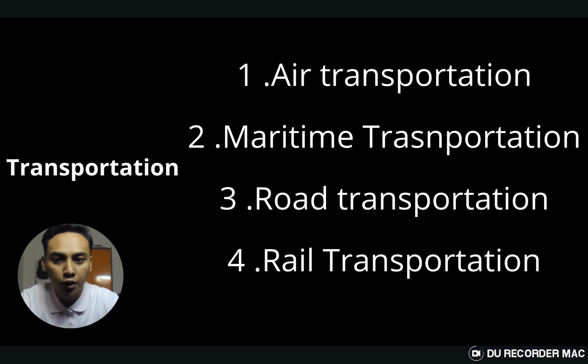In the USA, they have four types of transportation. First, air transportation. Two, maritime transportation. Three, road transportation. And four, rail transportation. For air transportation, airlines operate international flights connecting major cities worldwide. Airports serve as hubs for international travel and freight shipment.